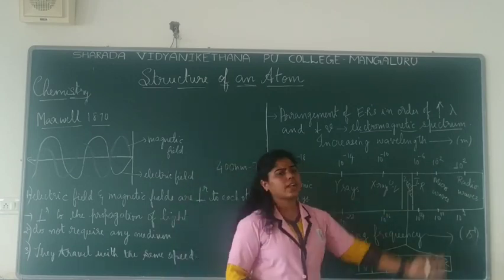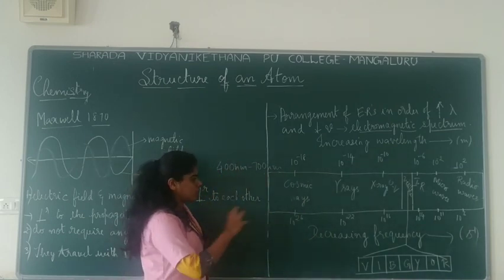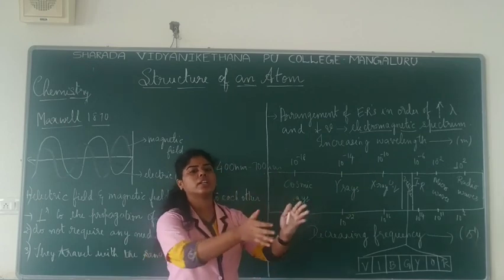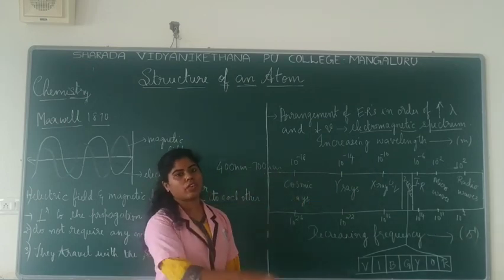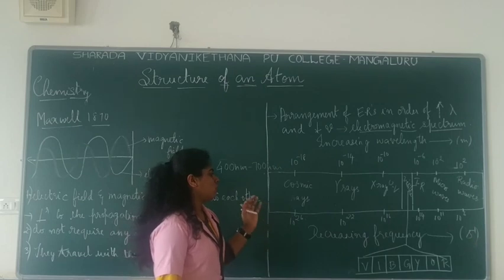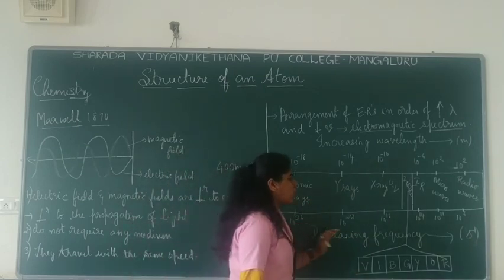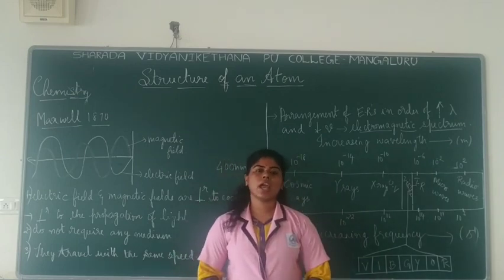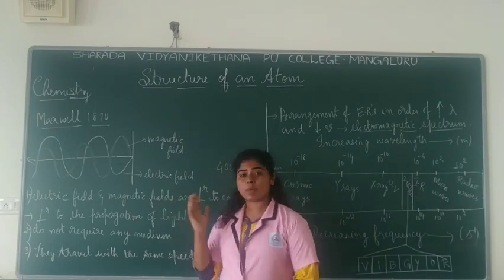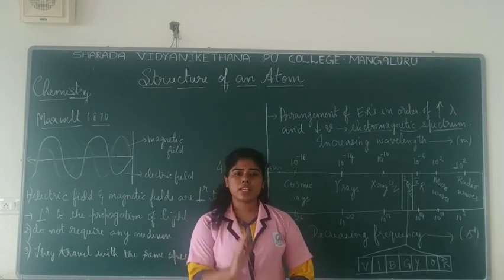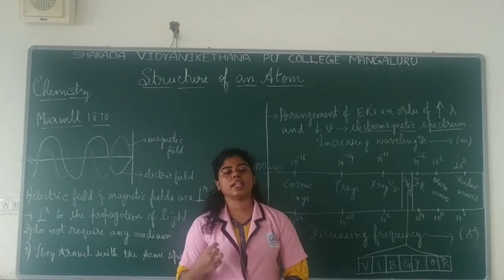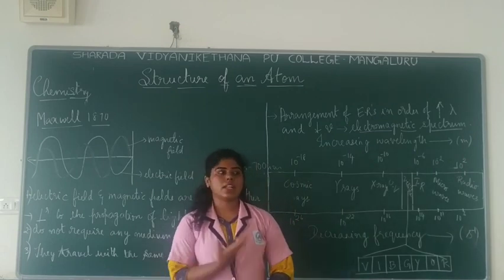So this is a set of different frequencies, and also the different types of radiations falling under that range of frequencies. This is to be remembered, and this is what is called the electromagnetic spectrum. So I hope this much is clear. Please go through the video once again if you don't understand it. Make the points very neatly, and let us continue with the next topic.